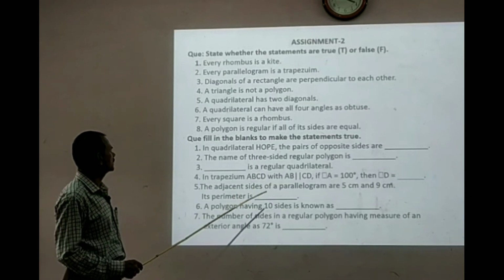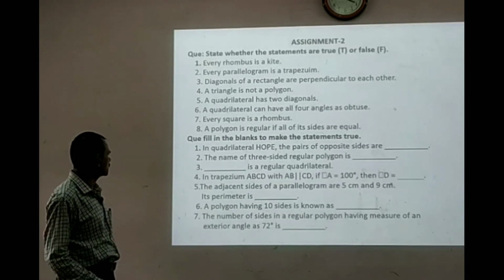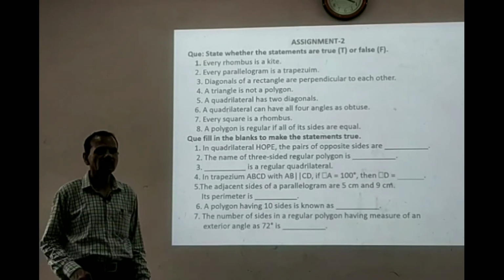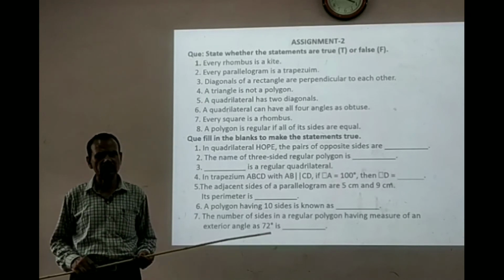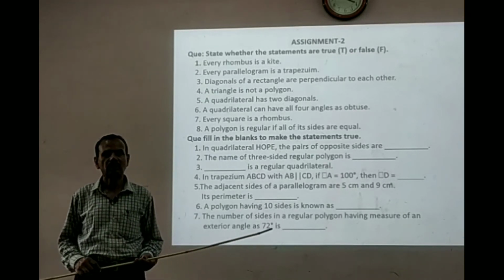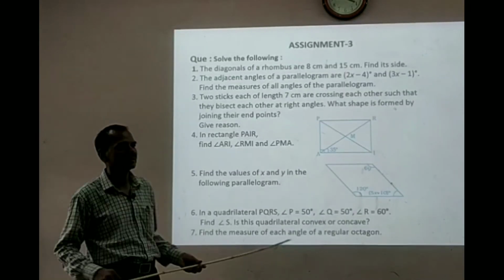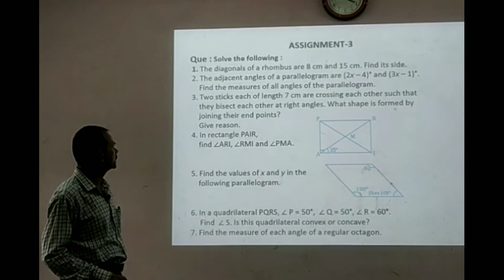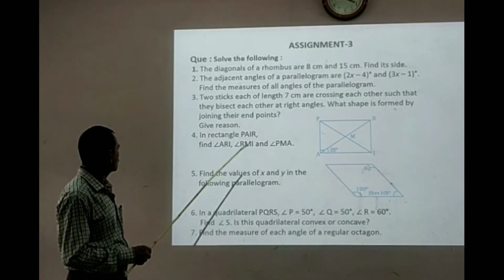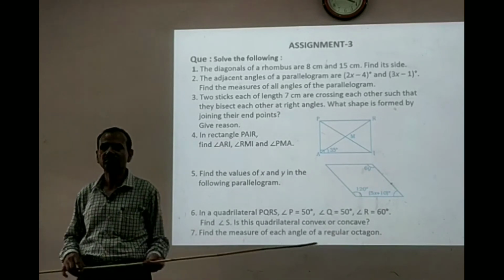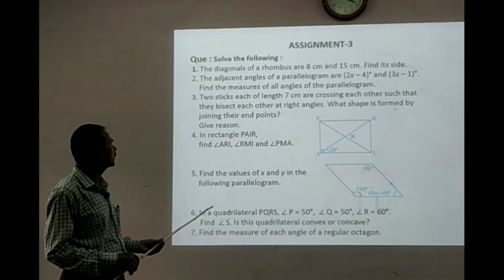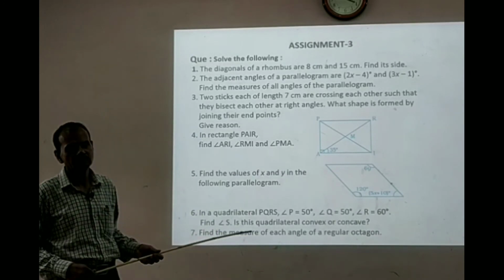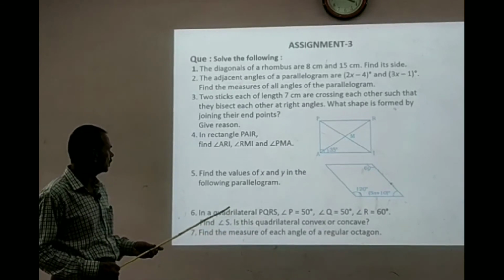Fill in the blanks. There are 7 questions given. Do it yourself at home. Note down all these questions. Then the third assignment, solve the following. Again here 7 questions are given. All types of questions are covered. Note down. Do at home.